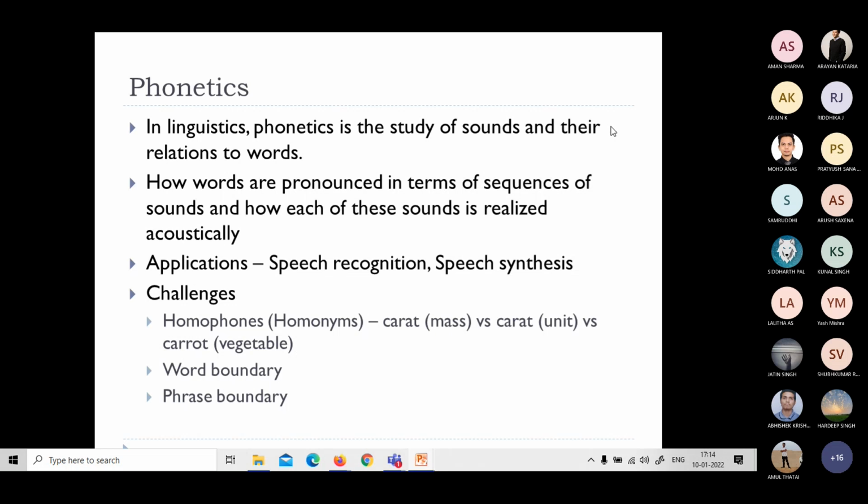Of course, this can be resolved using contextual words. What are the other words I'm going to utter along with these words? Based on this, it can be solved. So these are all called homophones. That is the biggest challenge.